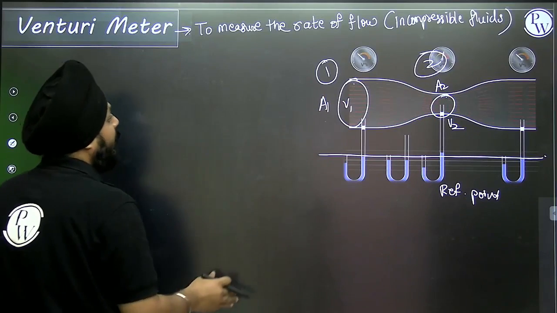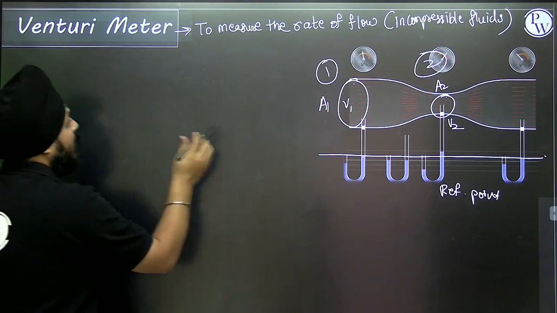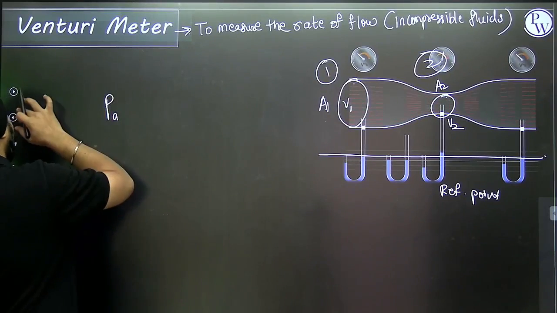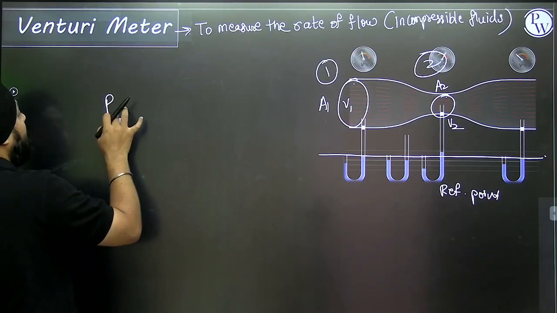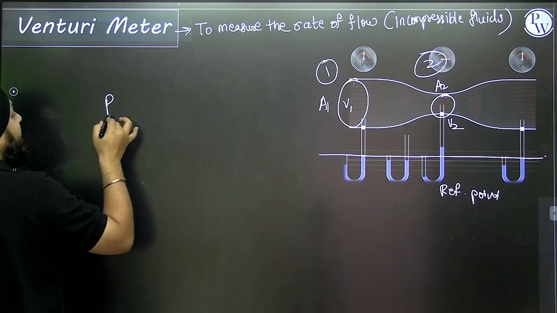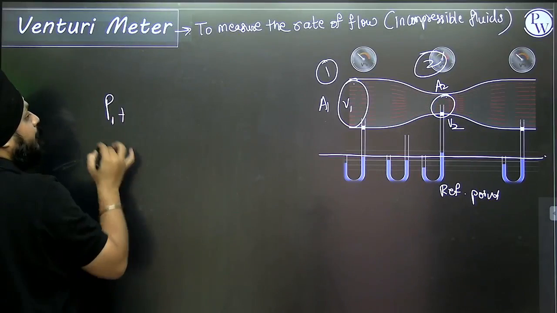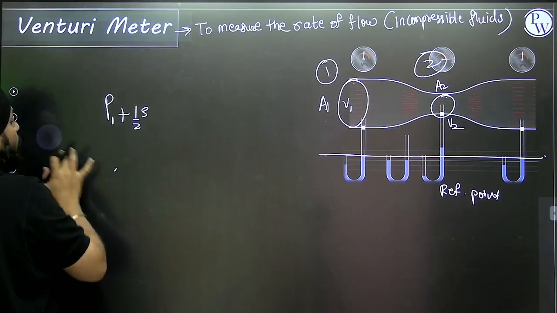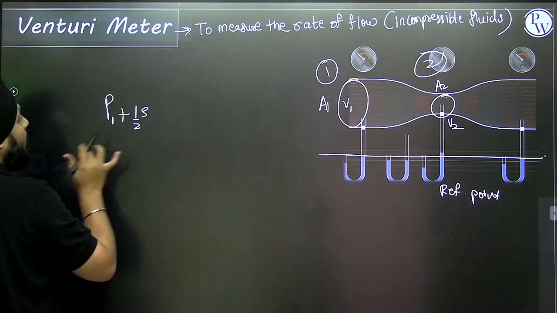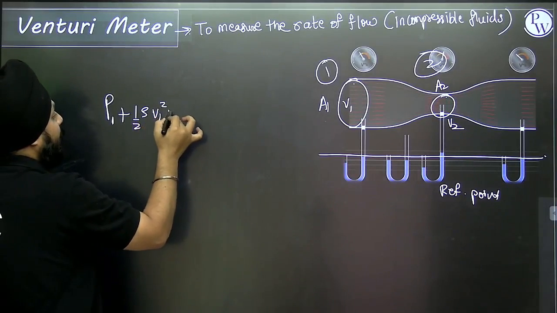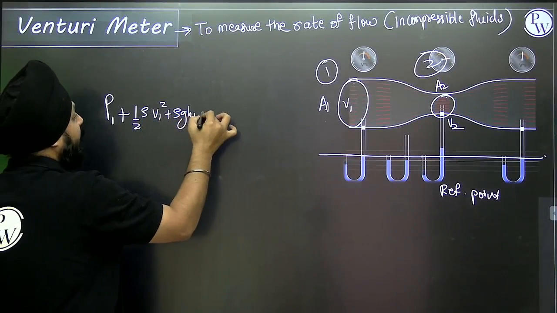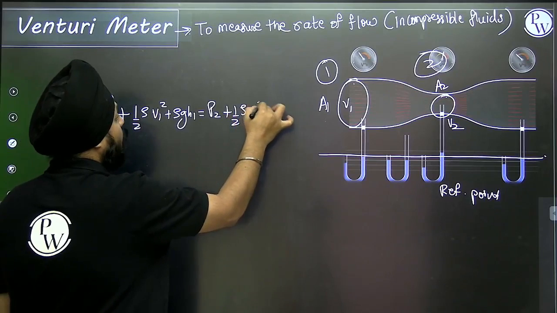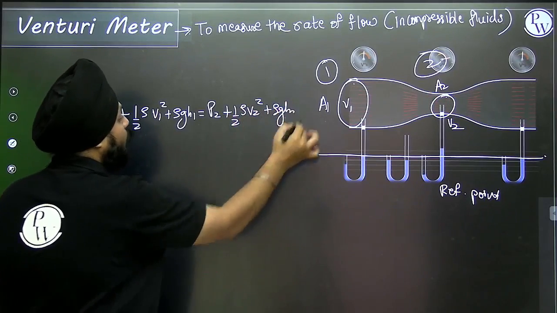At point number 1, suppose it is not open, can I say this as P1 plus half rho V1 square plus rho g h1. I am writing down the Bernoulli's equation: P2 plus half rho V2 square plus rho g h2.